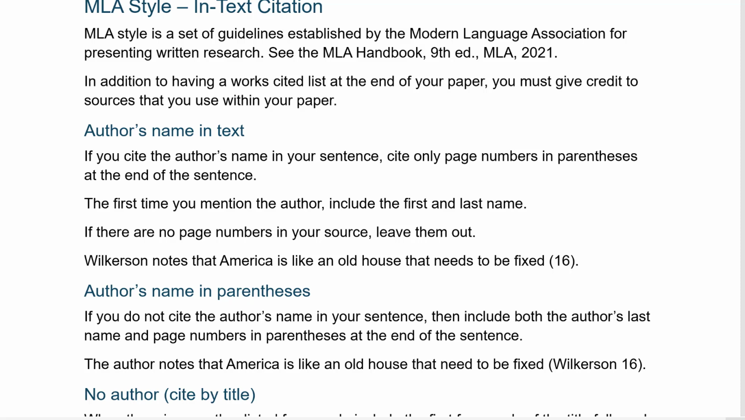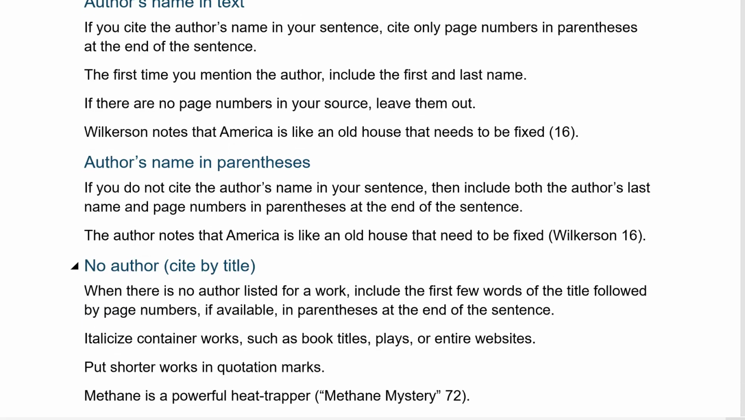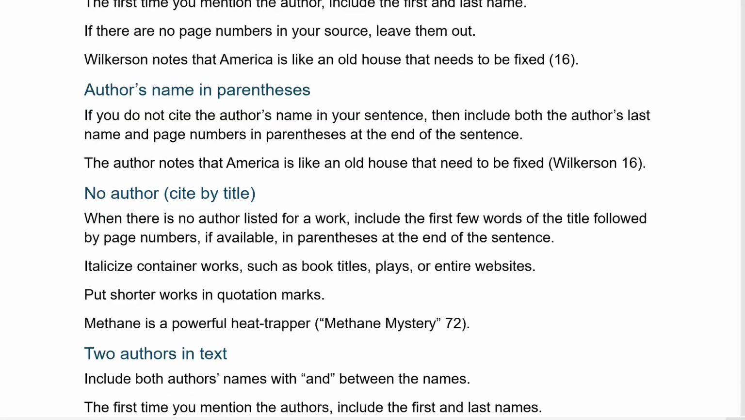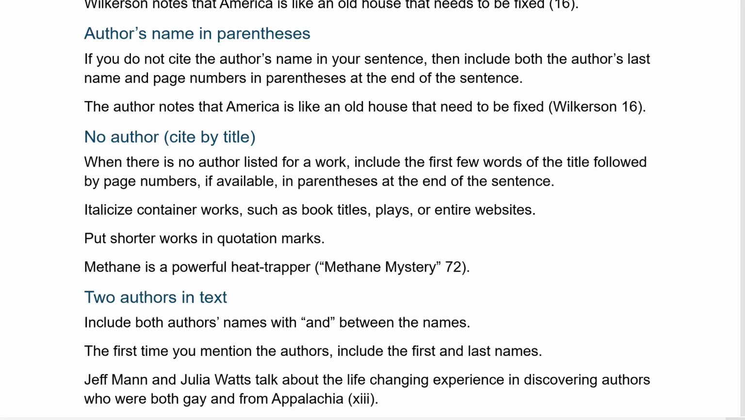So if you cite the author's name in your sentence, you would cite only page numbers in parentheses at the end of the sentence. But what we're looking for is that the author's name is cited in the text, and the author's name needs to be in parentheses. And if there is no author, then we would include the first few words of the title.